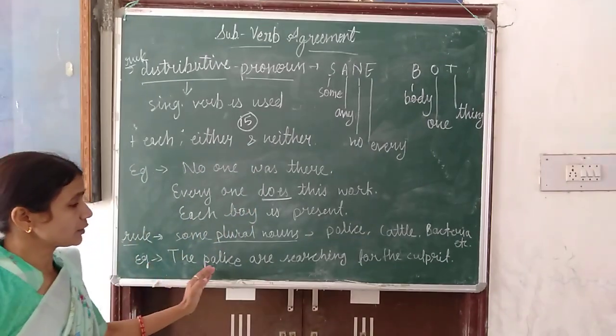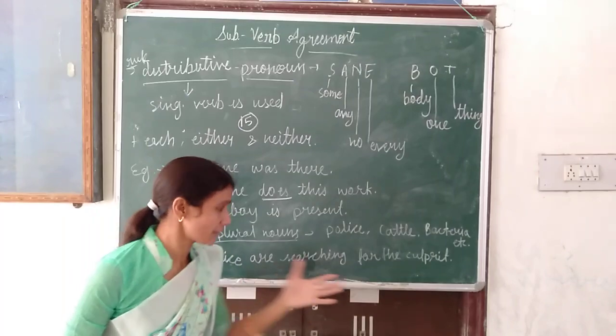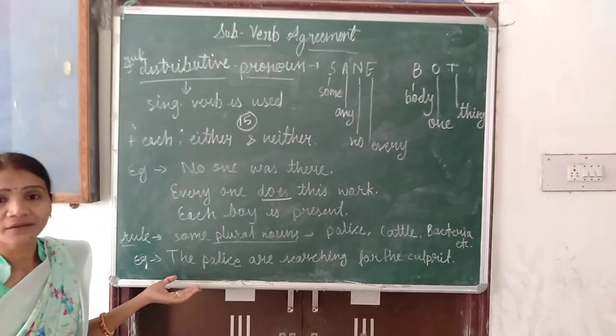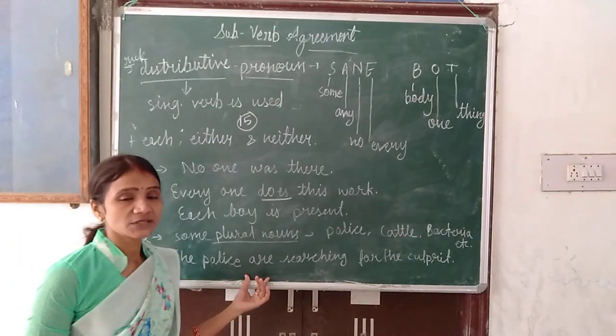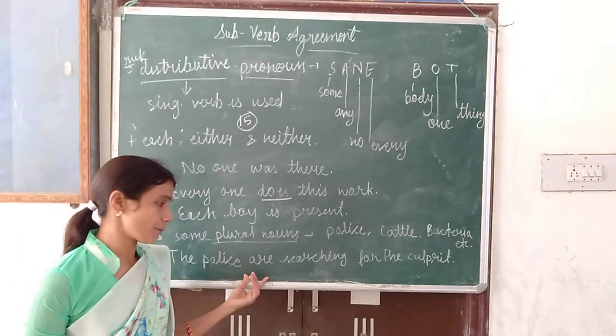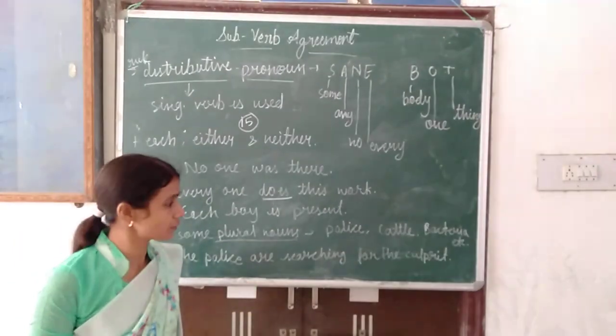Examples: the police are searching for the culprit. Police means there are many numbers. They are already in the plural form. So we will use plural verb. Now if you want to take screenshot, you can take.